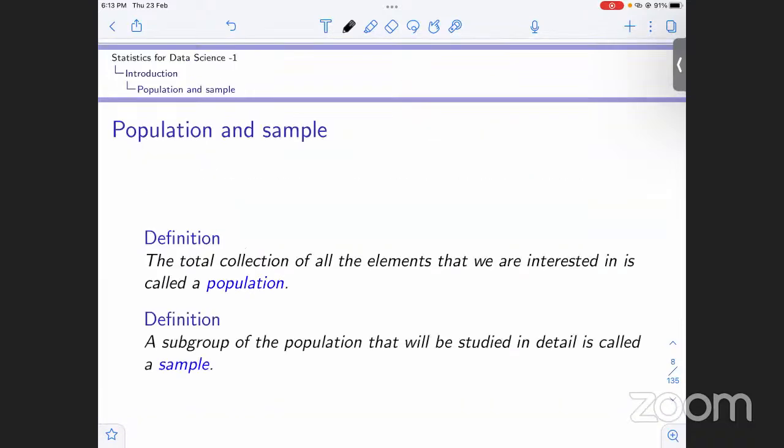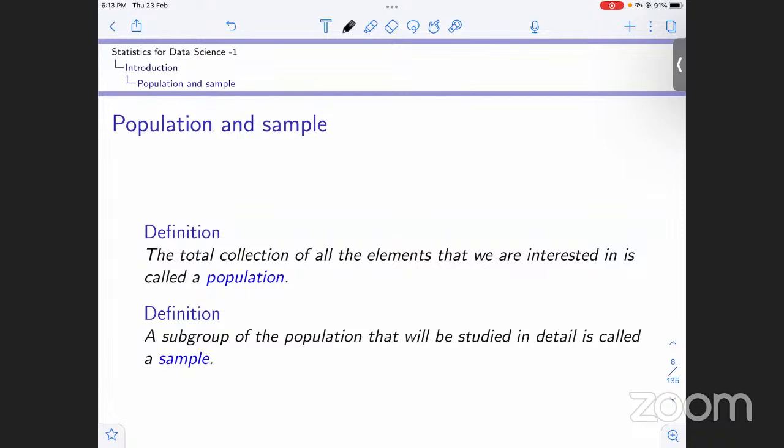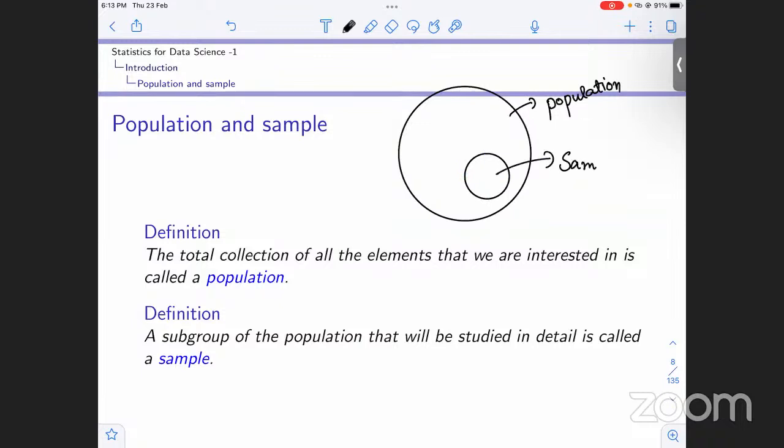Now moving to sample. What is a sample? A sample is a subgroup of the population that we study in detail. For example, like I just mentioned, if this is our population, that is the entire data, and there is a subgroup, you can think of it as a subset, we call it our sample. It is a smaller subgroup of the population. We take some part of the entire data, and we call it a sample.